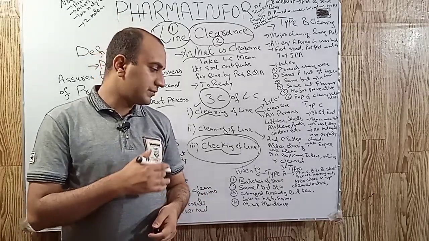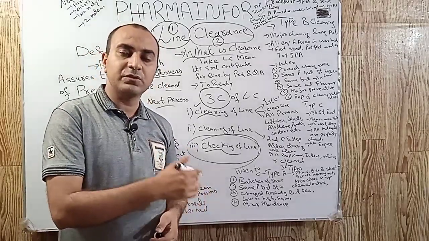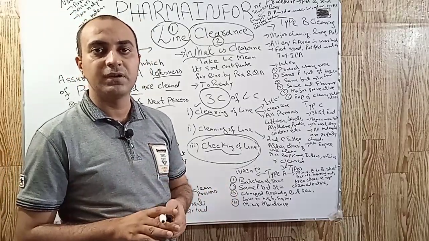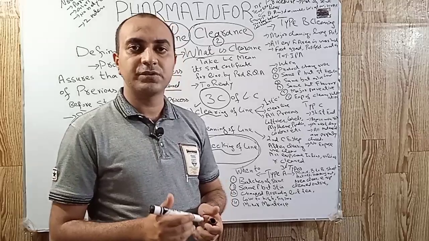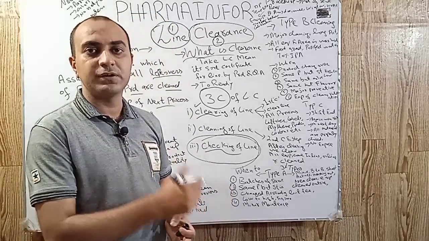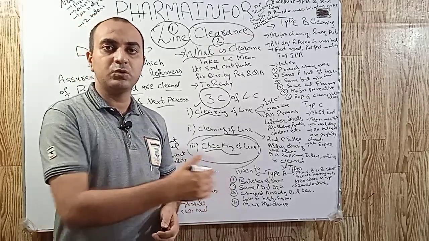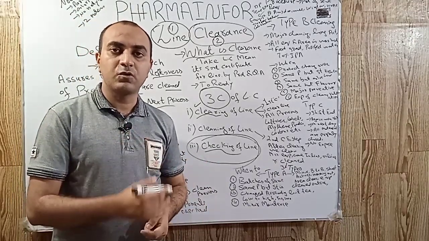Some pharmaceutical industries use partitions or color coding or color markings between two lines, but some do not use any partition or any color coding between two lines. It is a wrong practice.